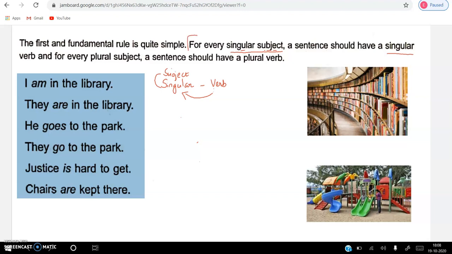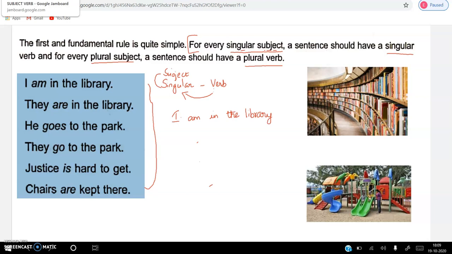For every singular subject, a sentence should have a singular verb, and for every plural subject, a sentence should have a plural verb. Are you clear with this? So, let me explain this now with the examples which are given here. First example: I am in the library. Here the supporting verb used is am.